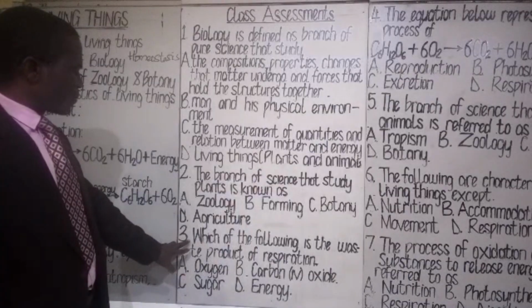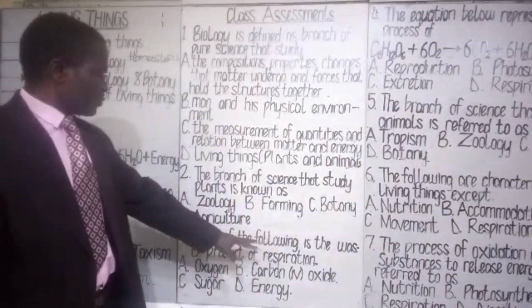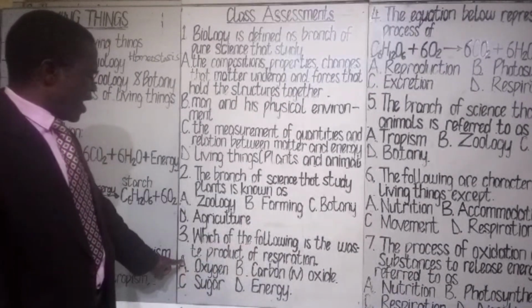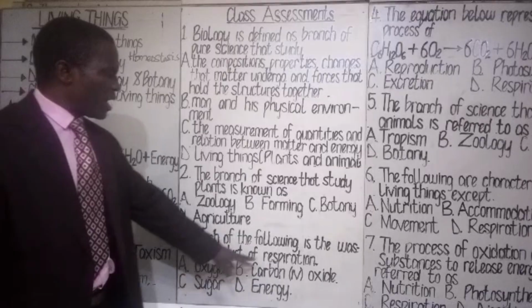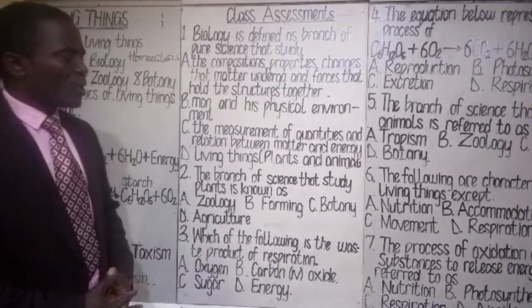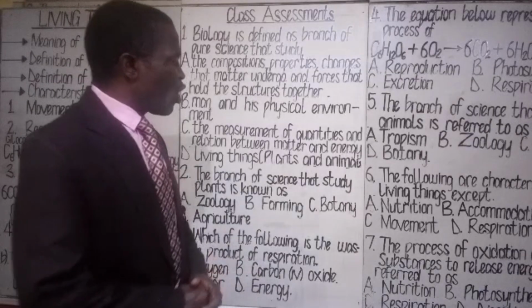Class assessment 3. Which of the following is the waste product of respiration? A. Oxygen. B. Carbon dioxide. C. Sugar. D. Energy. So you are going to go through this and choose the most appropriate option.